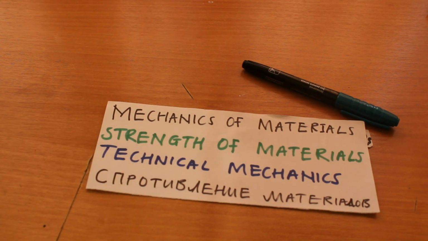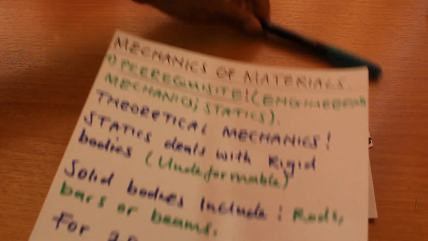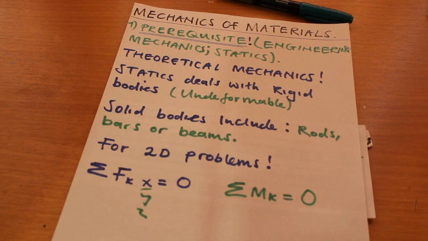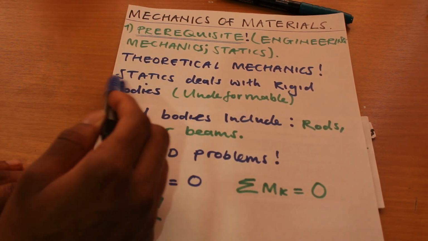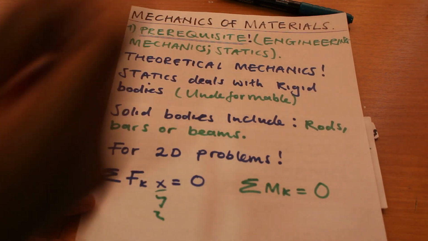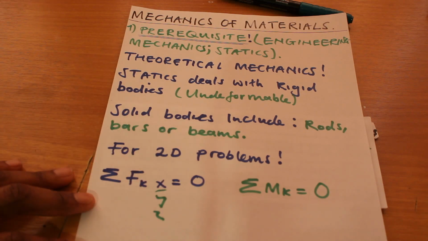What do you need to know before you can start learning the mechanics of materials? Well, the major prerequisite that you need to have is that you're supposed to be familiar with the concept of engineering mechanics. In Russian, it is called теоретическая механика, which is a direct translation to theoretical mechanics. The main thing that you need to know under engineering mechanics is statics. So basically, you need to have statics before you start looking at the mechanics of materials. You need to have a background of statics.